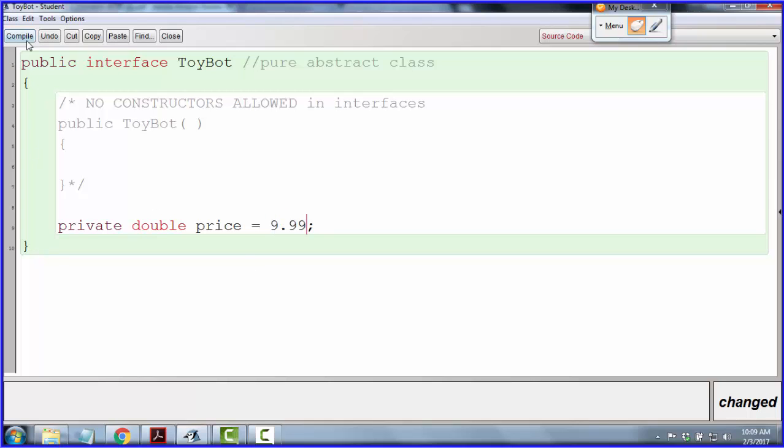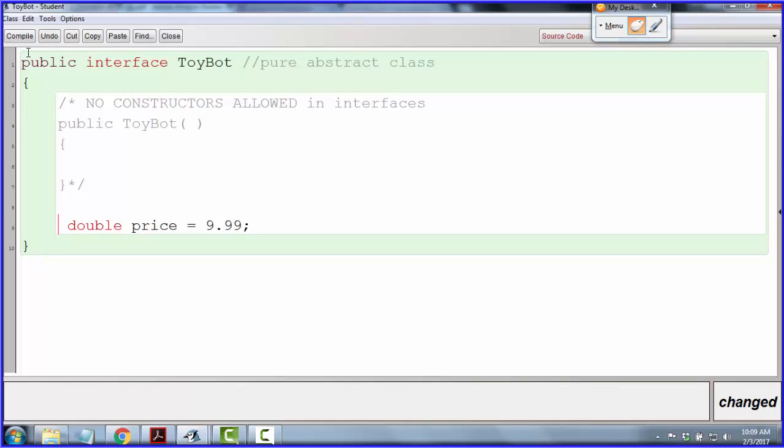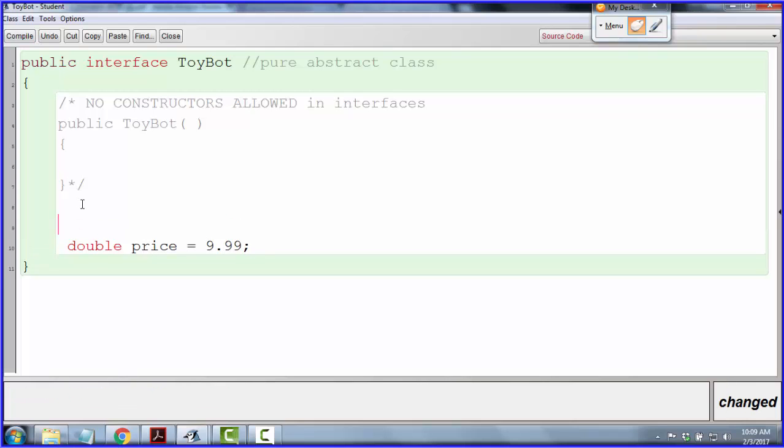Okay, my ToyBot costs $9.99. Now it says modifier private not allowed here. Oh, let's get rid of it. See if that makes it happy. All right, now we're compiling. So, okay, here's the truth about state variables or any variables within an interface. This is a default setting for all interface variables. Okay, so default setting, all interface variables are public static final.